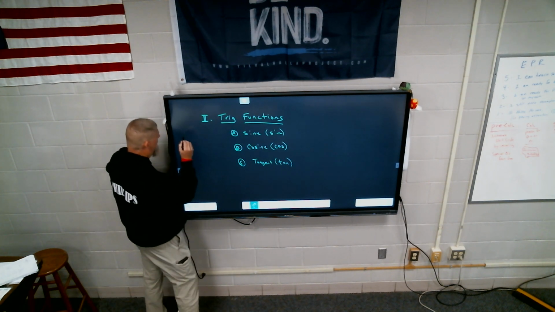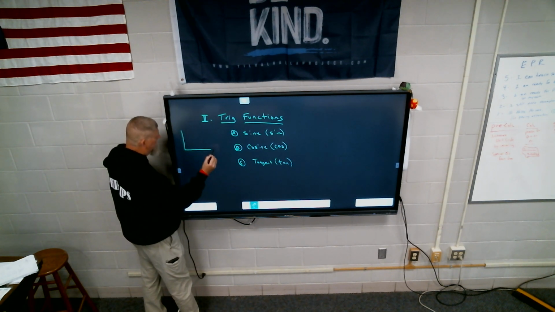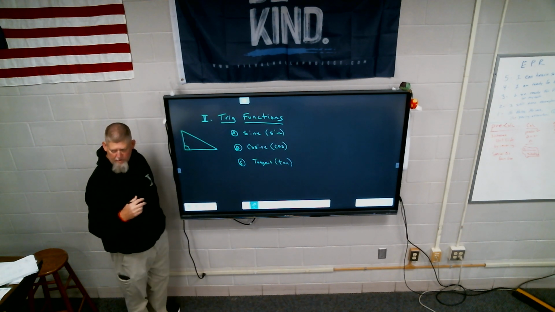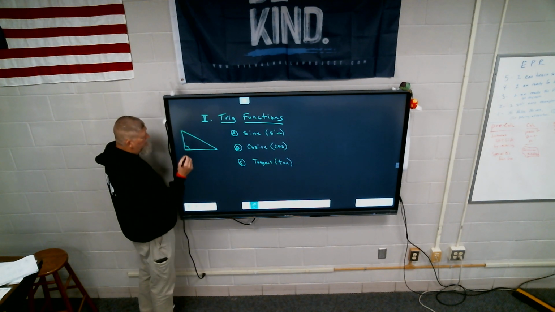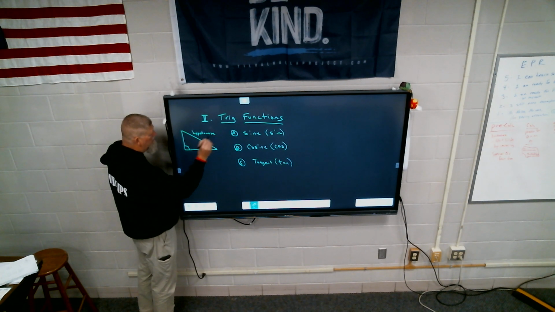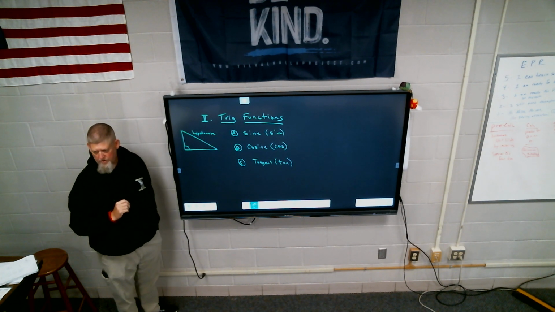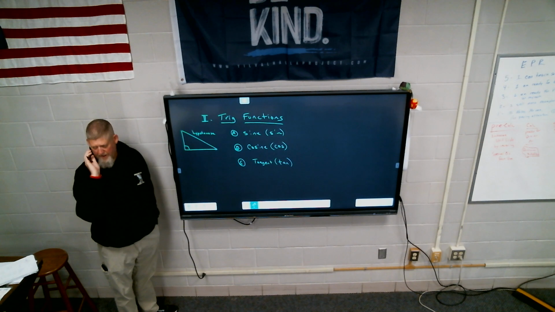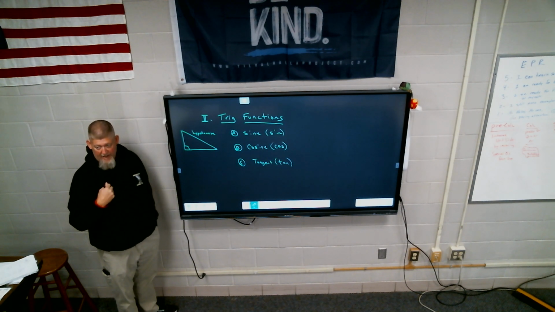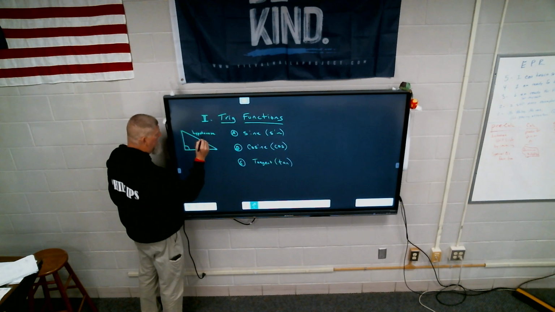So, if I had a right triangle, something like this, we have the three sides of the right triangle, correct? This is always the hypotenuse. And how do we know it's the hypotenuse? It's across from the right angle, correct? And it's the longest side. In this case, the hypotenuse is going to be the same as the radius.